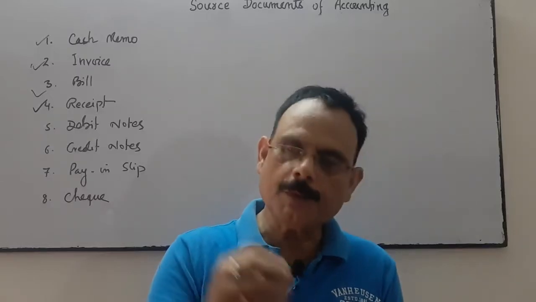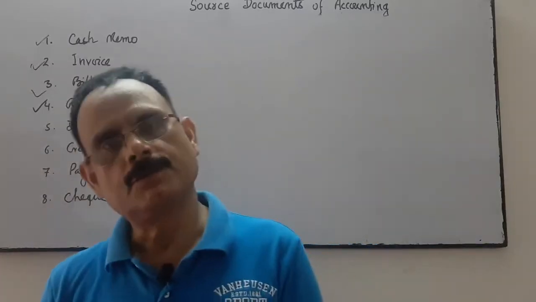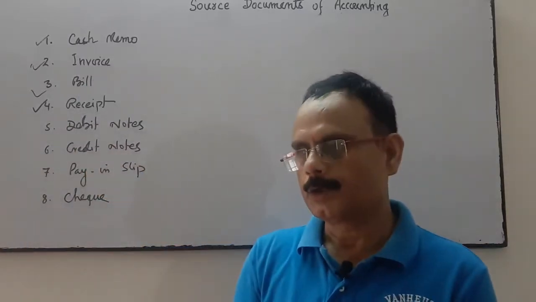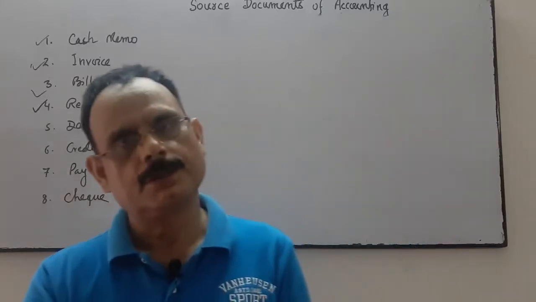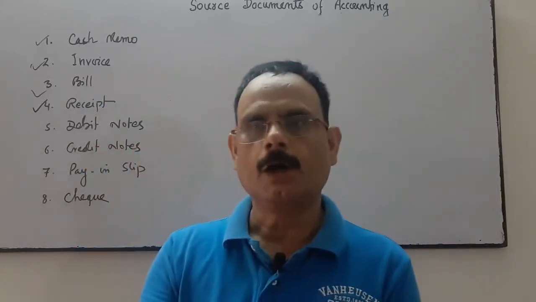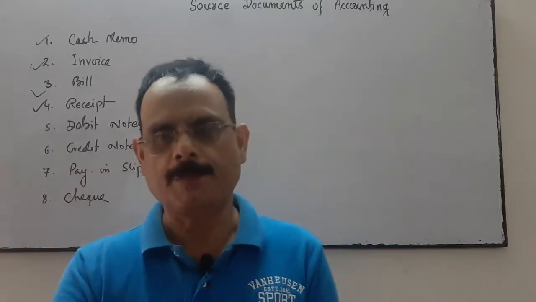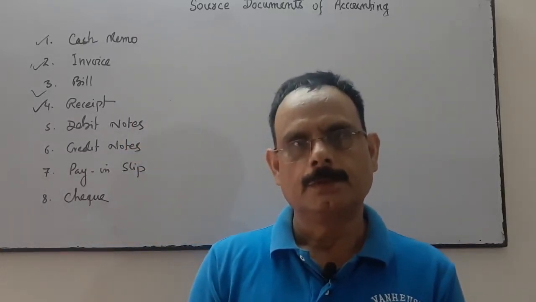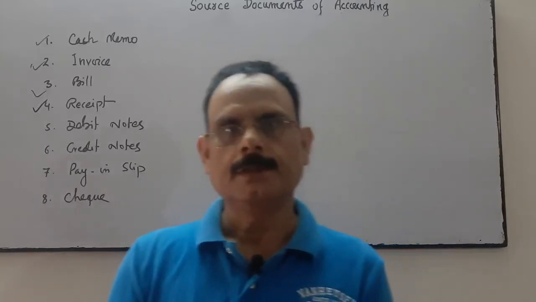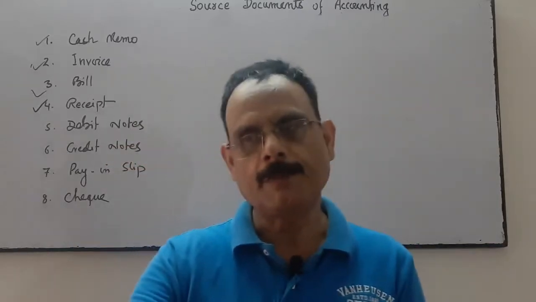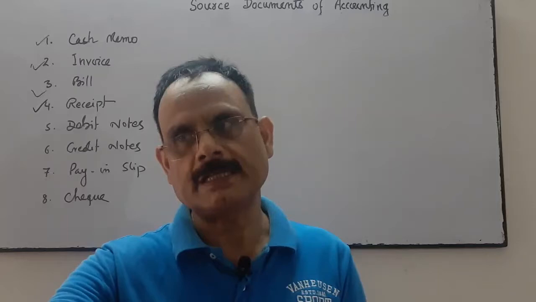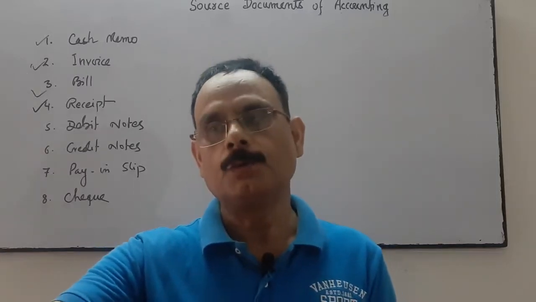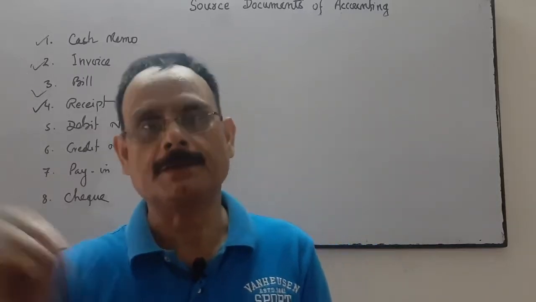Similarly, when we make a payment to the creditors, to the suppliers, or to anybody else, what do we do? When we make the payment, then we expect the receipt from the party to whom I have made the payment.